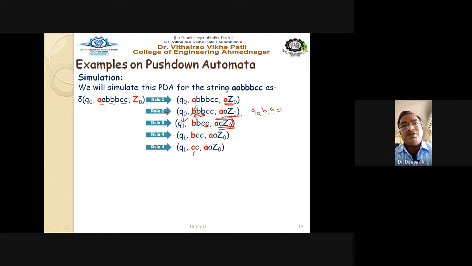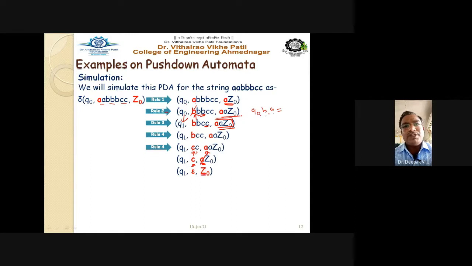Now the character read is C, and the top of the stack is A. The next rule is nothing but rule number 5, we have to follow. This rule tells that we have to pop A. So Q1, epsilon means pop A. Rule number 5 gives us that this C will be removed. Now the next C is this one, and the top of the stack is A. Again the same rule we have to follow, that is rule number 5, and we have to pop this A. So this A will be popped.